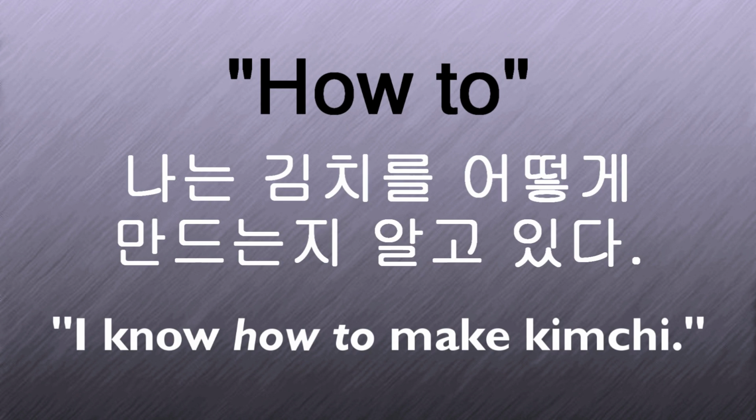Okay, one last thing. This same form also has a third meaning, and that's for saying how to, as in the sentence 나는 김치를 어떻게 만드는지 알고 있다. I know how to make kimchi. There are actually many different ways to say how to in Korean though, so instead of covering them now, I'll make a separate video later. Just be aware that you'll see this form used in that way as well.